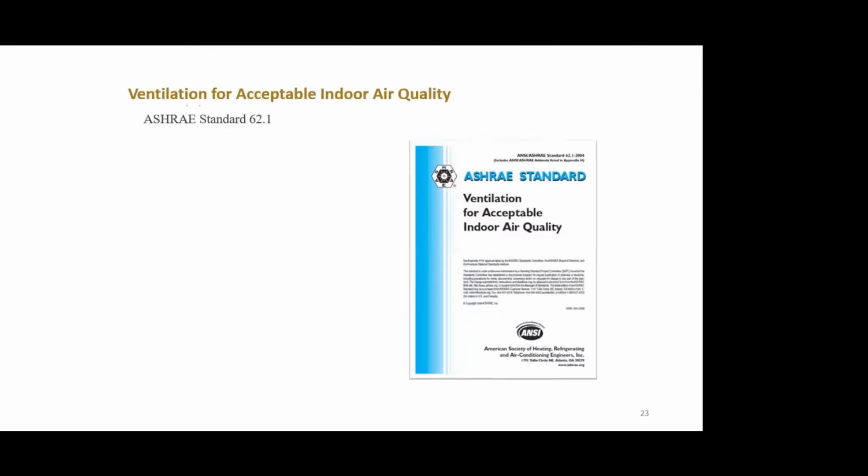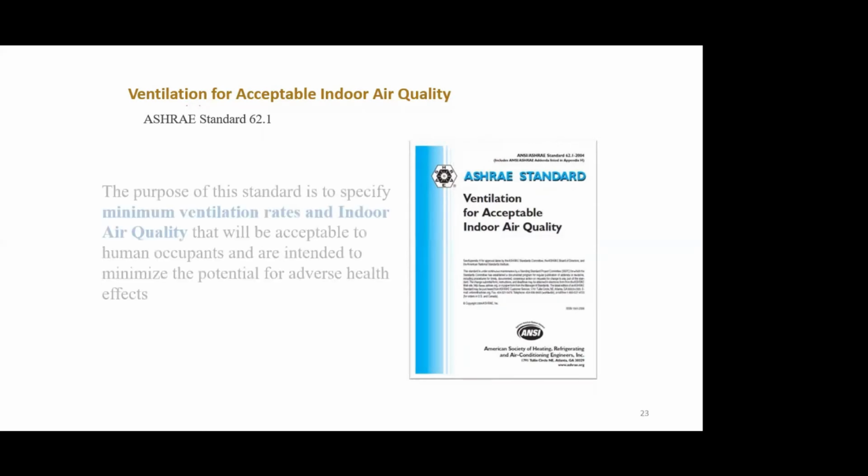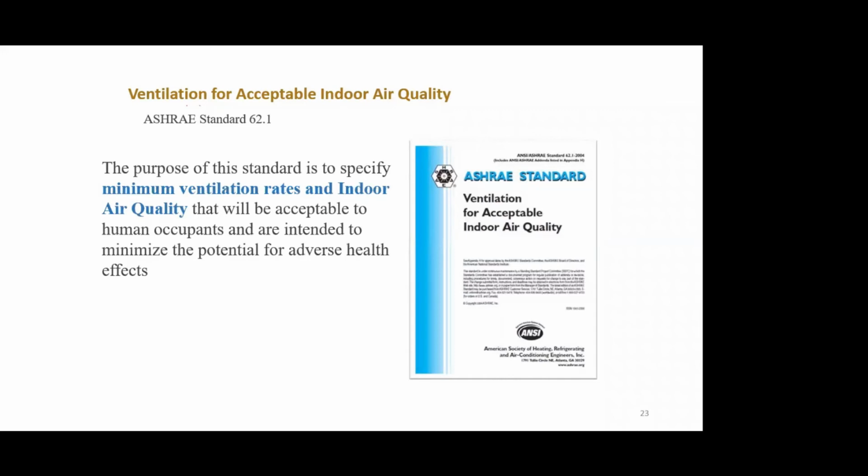Now, how to calculate how much fresh air we require? The ASHRAE standard is ASHRAE standard 62.1. It gives us the fresh air quantity depending upon the application, whether it is a theater, whether it's an office, whether it's various areas of hospitals, a gym, a school, an assembly place like a temple or a church or a mosque, a playing arena.